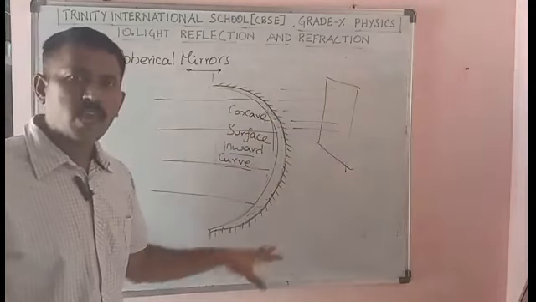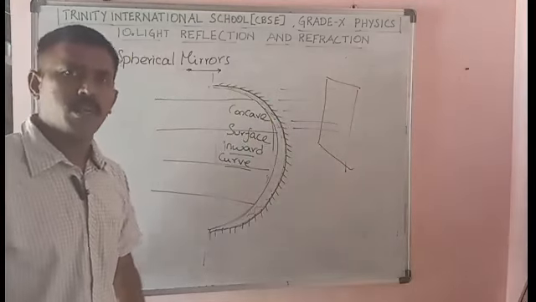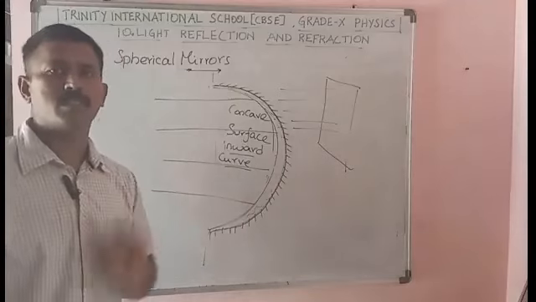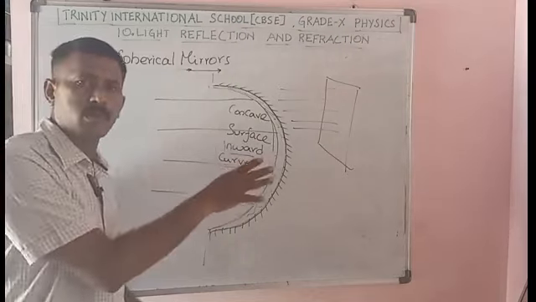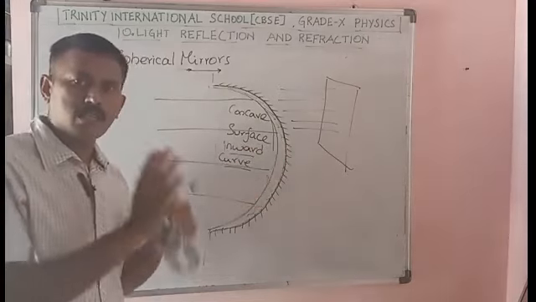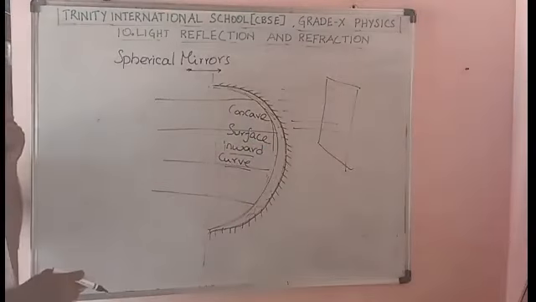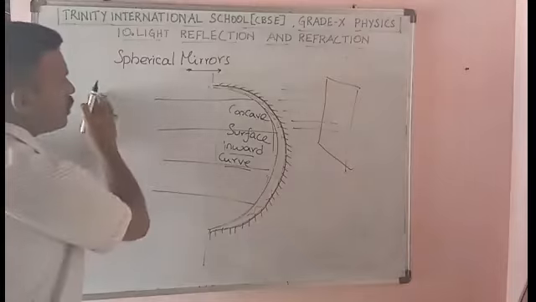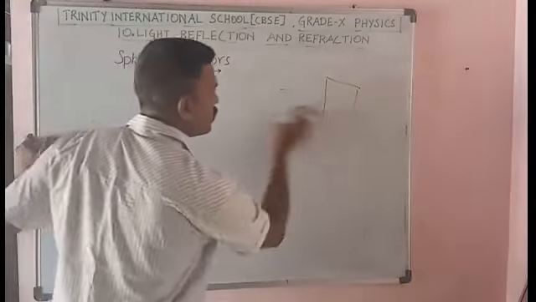Instead of a plane mirror, if you have a concave mirror, the light rays will come and meet the concave mirror. But after reflection, what happens? That makes the difference between the mirrors. After reflection, what happens in a plane mirror and what happens in a concave mirror, that is what we are going to study. So first we will study the basic constructions of the mirror.